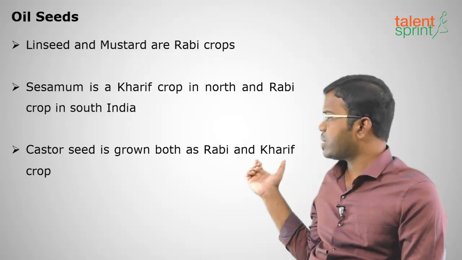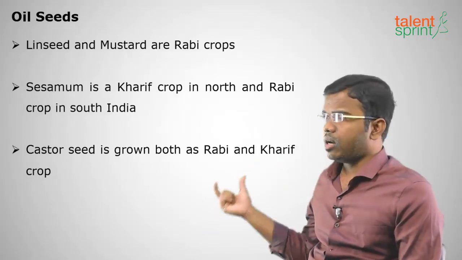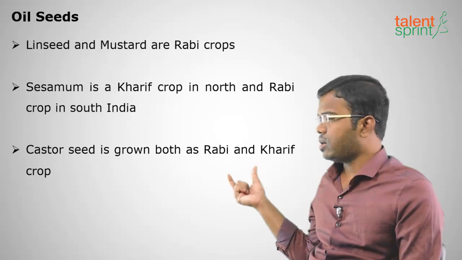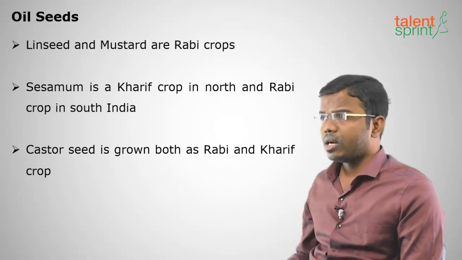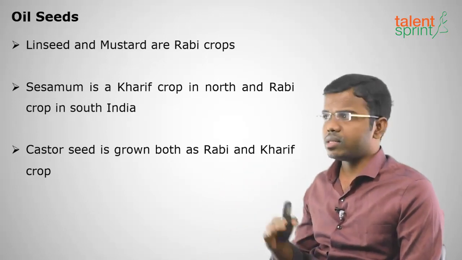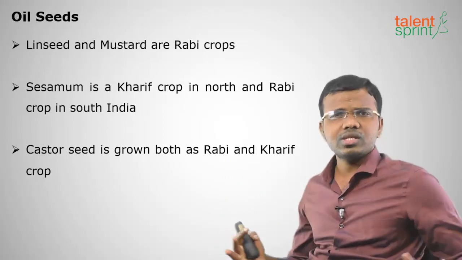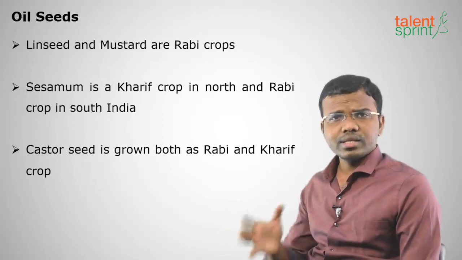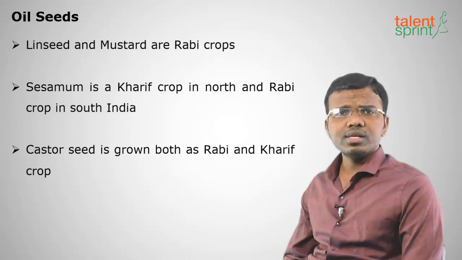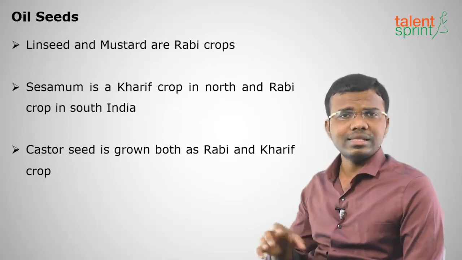And next, some other oil seed crops we have. Linseed and mustard seeds are rabi crops, and sesame is a kharif crop and a rabi crop in South India, and castor seed is grown as a rabi as well as kharif crop. These are the major oil seeds. The highest producing crop in oil seeds is groundnut.